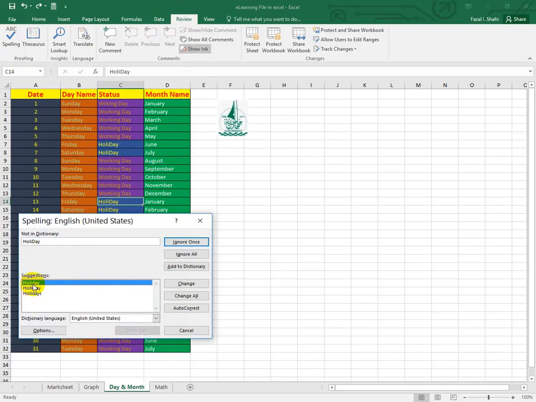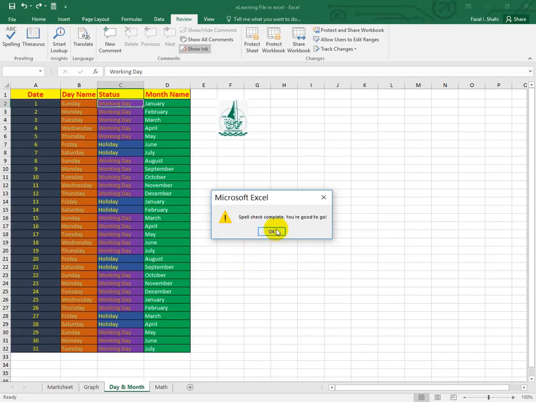So here it is showing "holiday" like this, "holiday", like the "holiday". If you choose any one, here it changes for the one place or changes for all places. I choose change all, so it will change in all places. Okay. Also another one here, "working". See here I have written the wrong spelling, so here is "working". Okay, so "working", change all. This is showing the spelling checking.